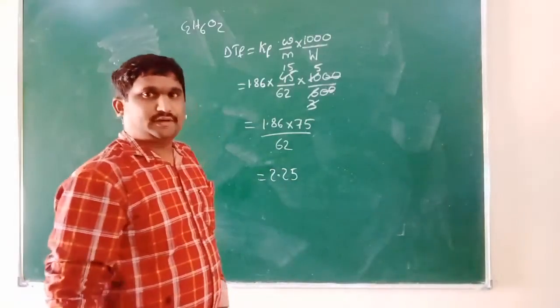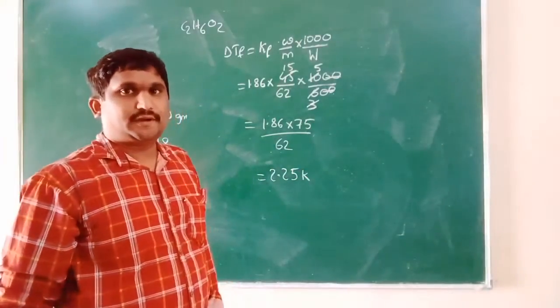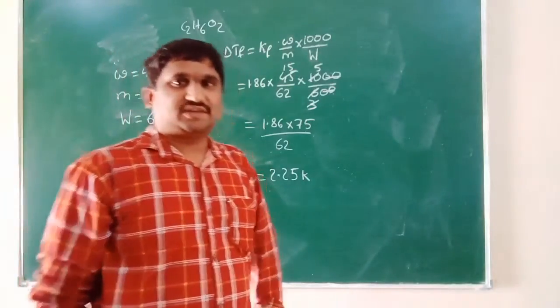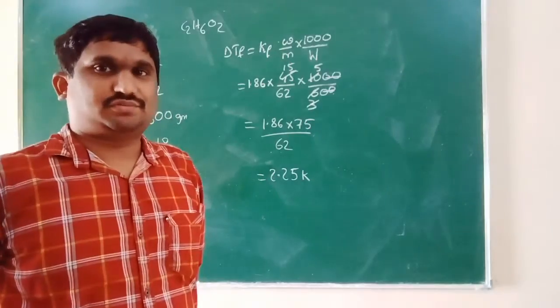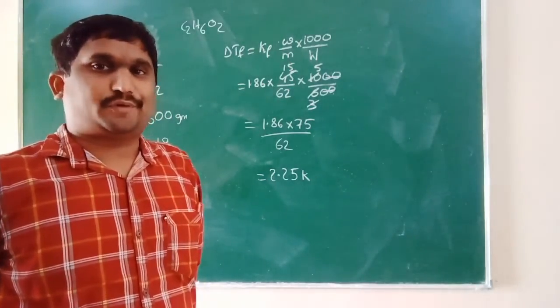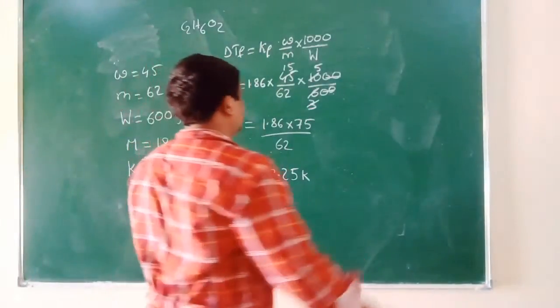Depression in freezing point is going to be 2.25 Kelvin. One more thing they asked in this question: we have to calculate the freezing point of the solution. We have to find that one also.